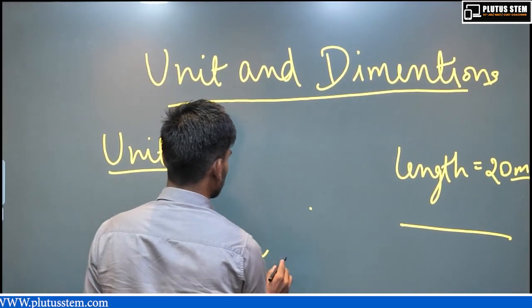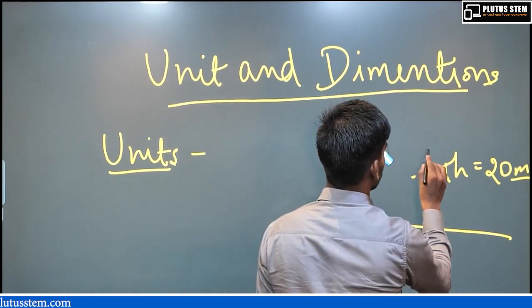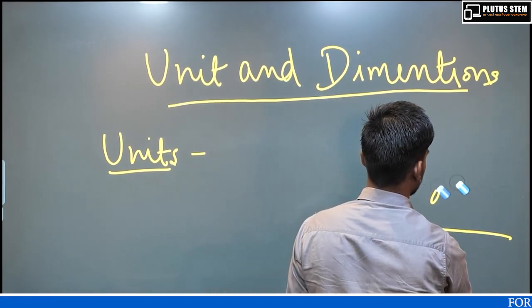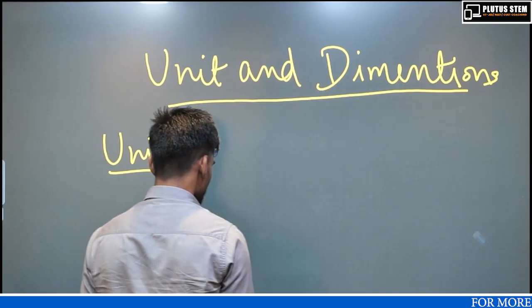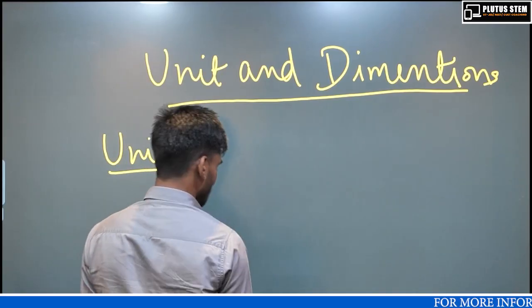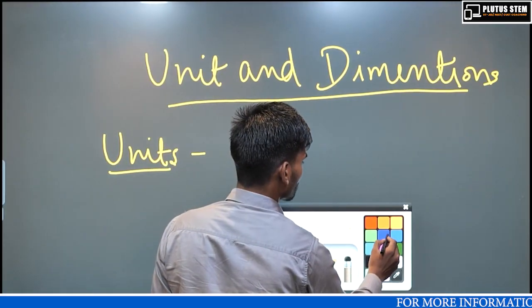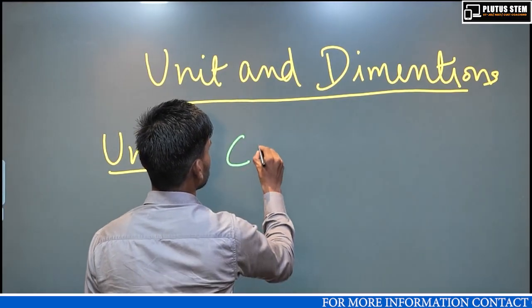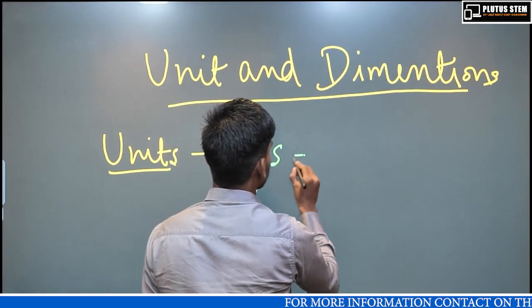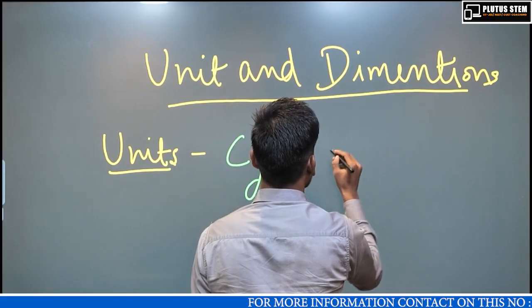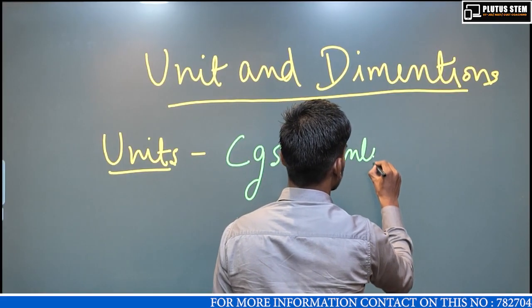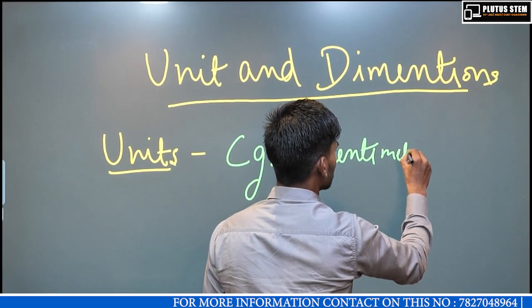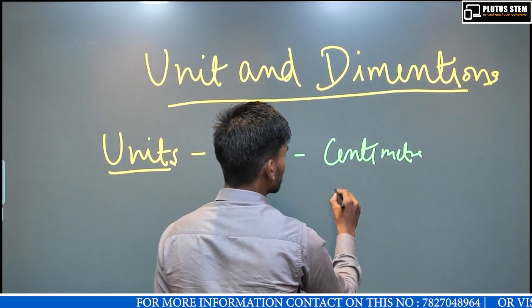So there are basically three systems. First is CGS. C stands for centimeter. G is gram.